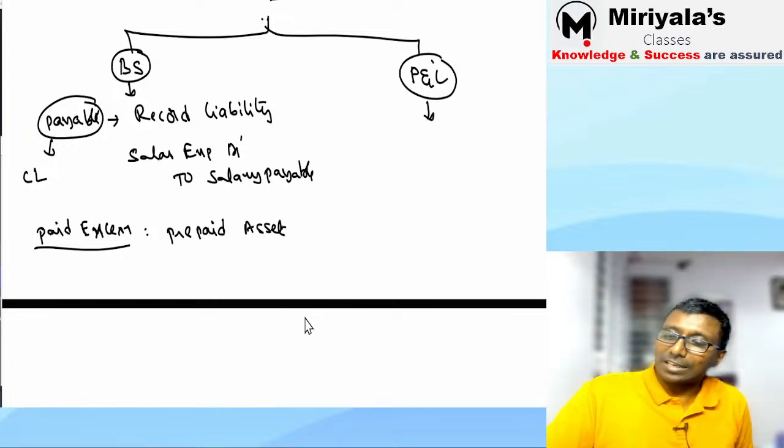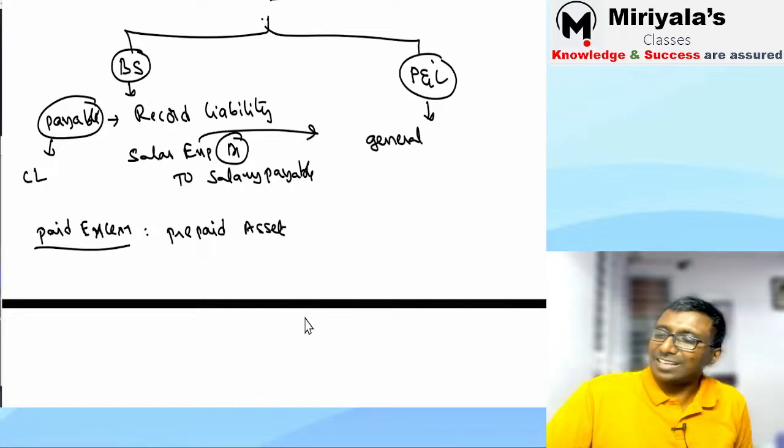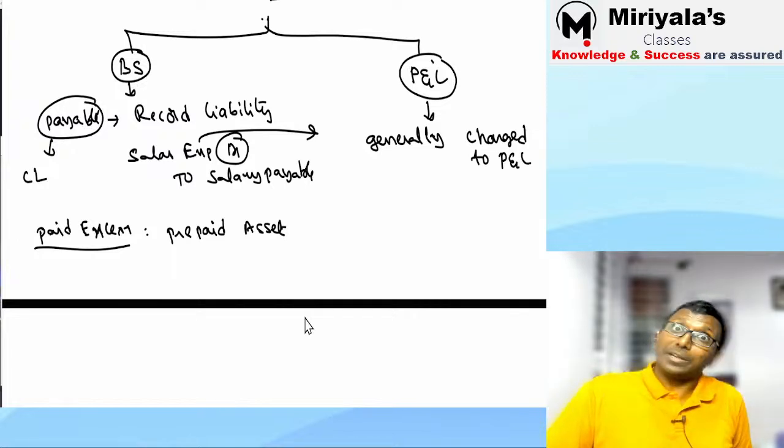Yeah, see here, salary expense karke I did it. So what do you do generally, my dear? Salary expenditure, generally what will happen? It will be charged to profit and loss account. Agree? But in some cases, what happens? Not necessarily every salary expenditure should go to P&L. Right. So some cases are exceptional.